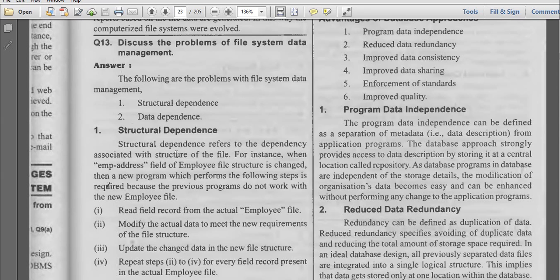See here, structure. Ma? Hello. Hello. Yes. Hello.